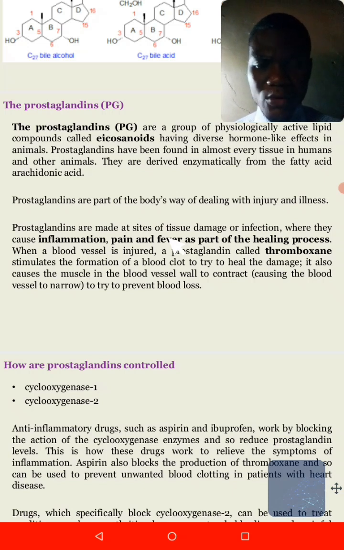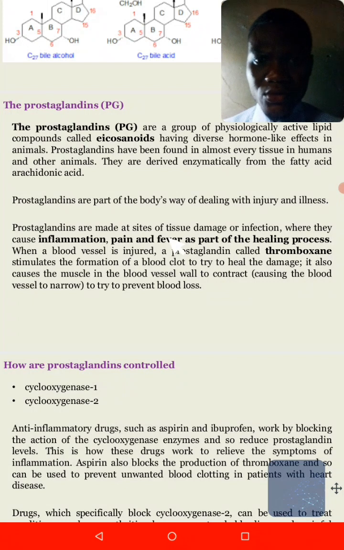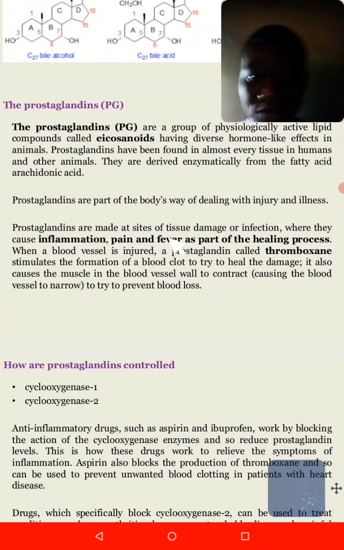For instance, we have a prostaglandin which we call thromboxane. Thromboxane is a prostaglandin which works hand in hand with the platelets. The platelets are components of the blood which help in blood clotting. The thromboxane will help in aggregating the platelets together so that they can seal up the damaged vein or tissue. So prostaglandins are produced at the sites where the cell or the tissue is damaged.